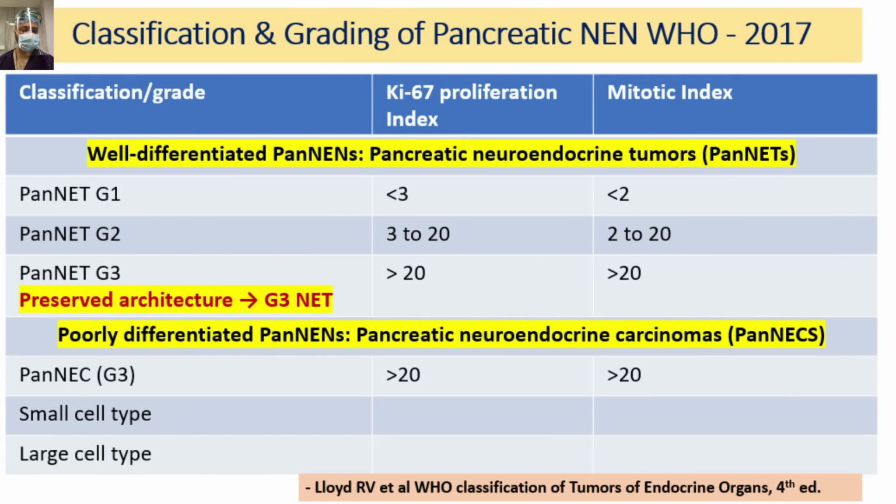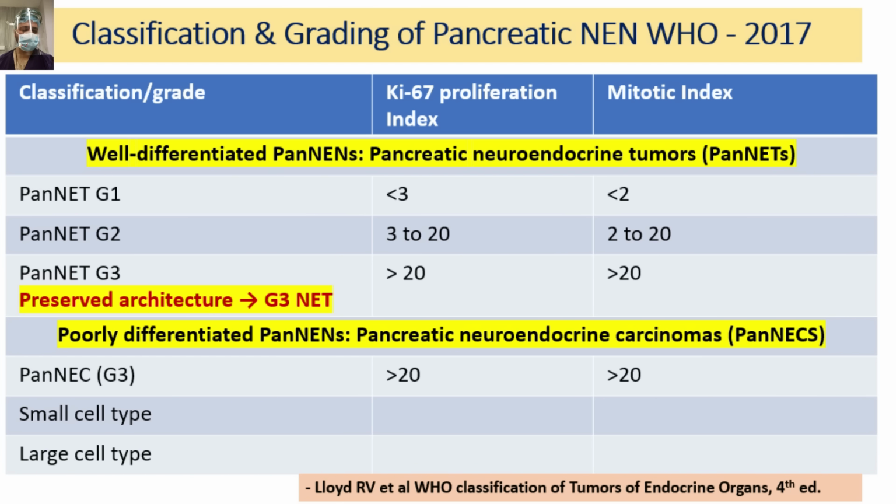Just try to understand that the well-differentiated pancreatic neuroendocrine neoplasms, pancreatic neuroendocrine tumors, PNETs, are basically of three grades. Grade 1, when the Ki67 index is less than 3 and mitotic index on histopathology is less than 2. So on IHC less than 3, less than 2.